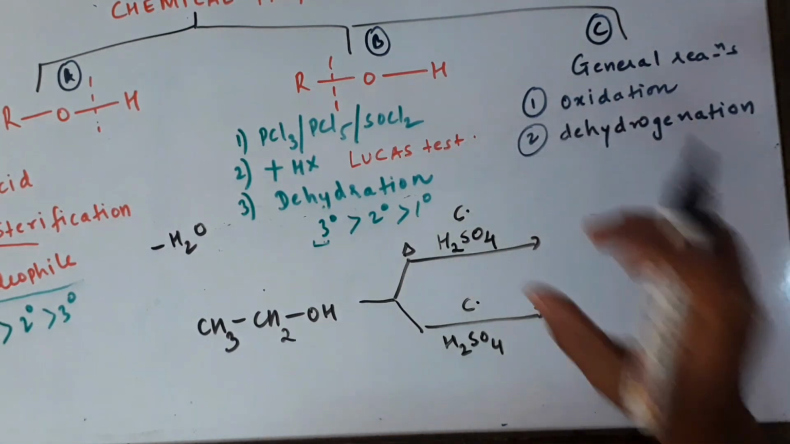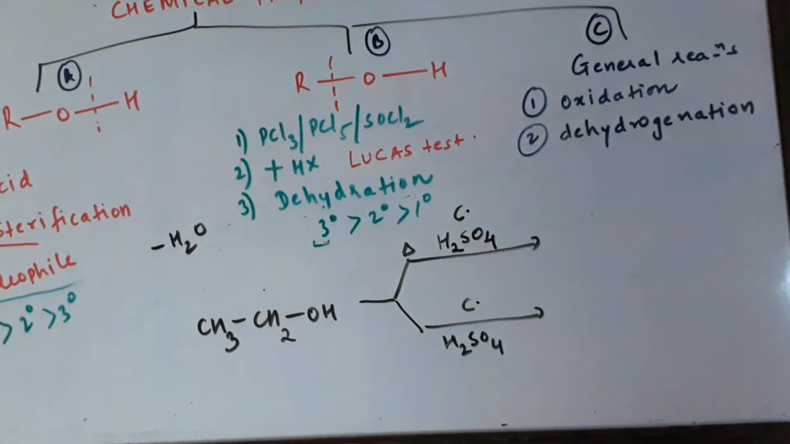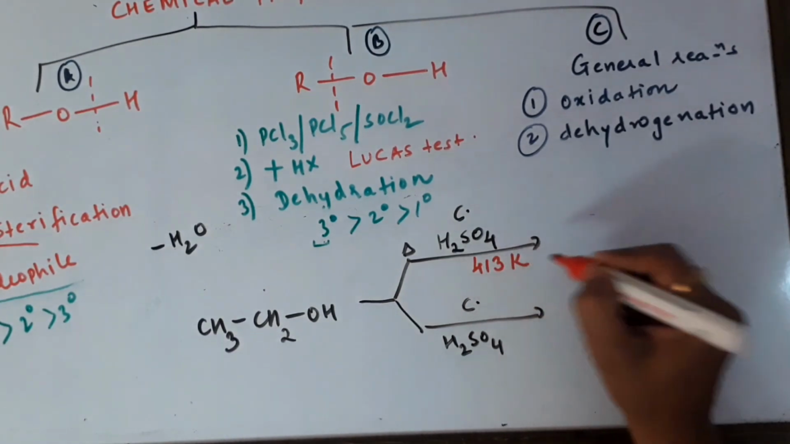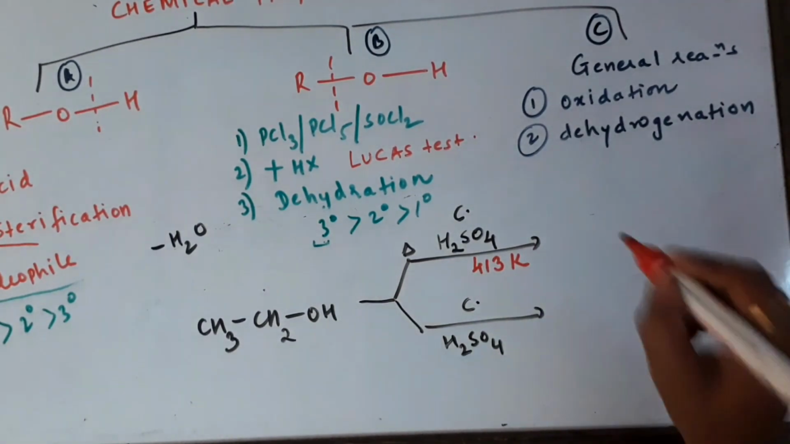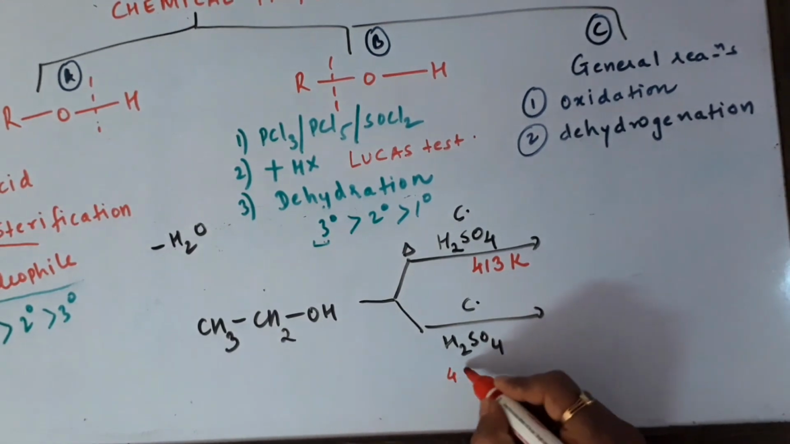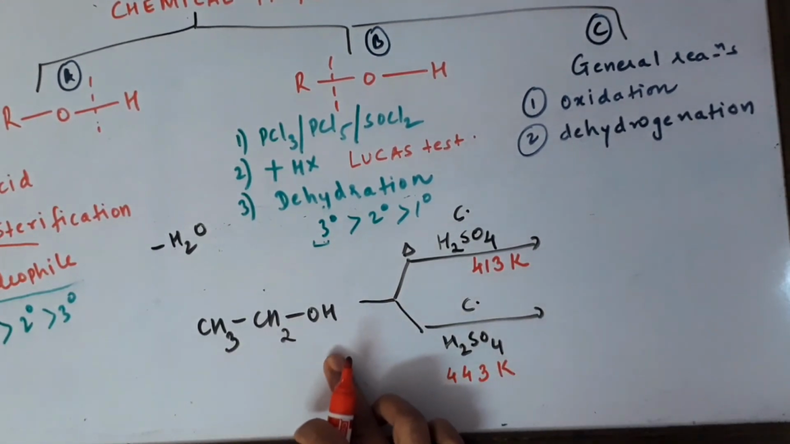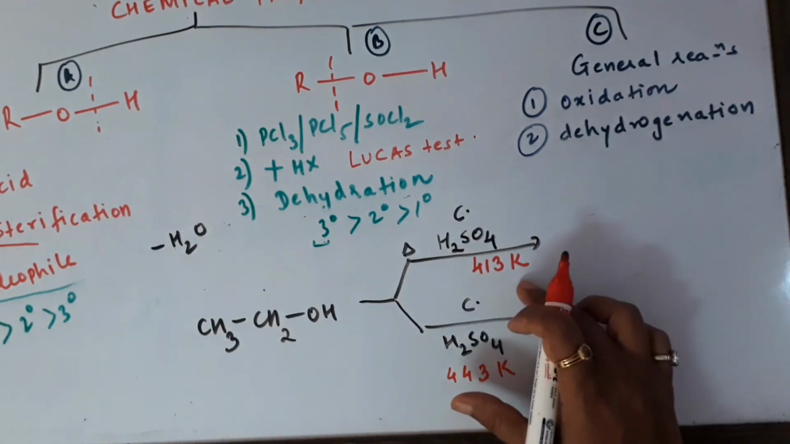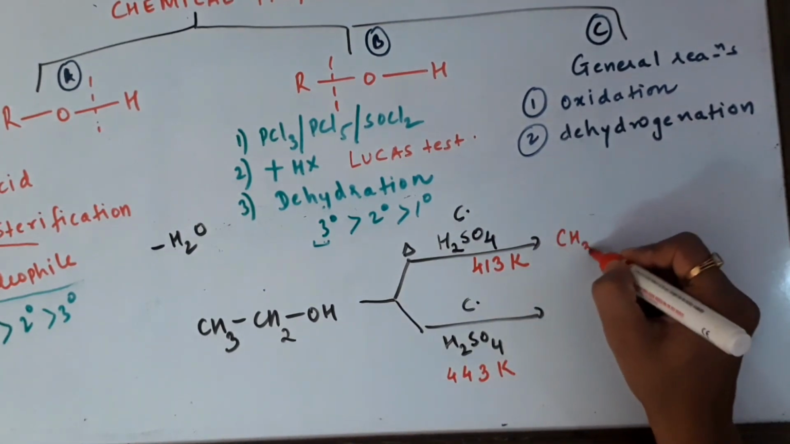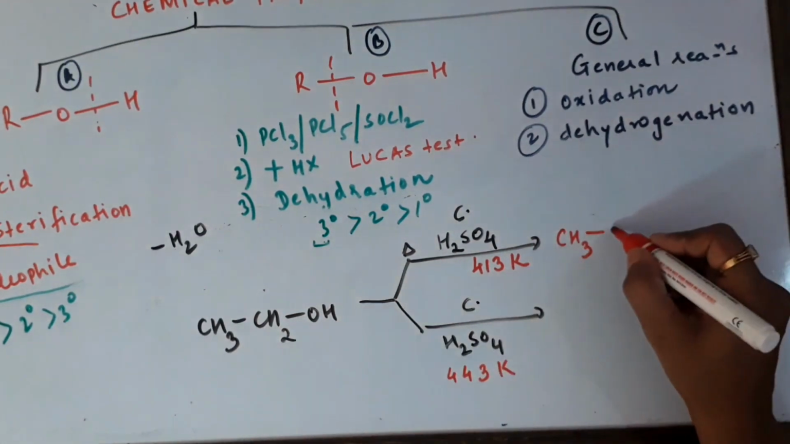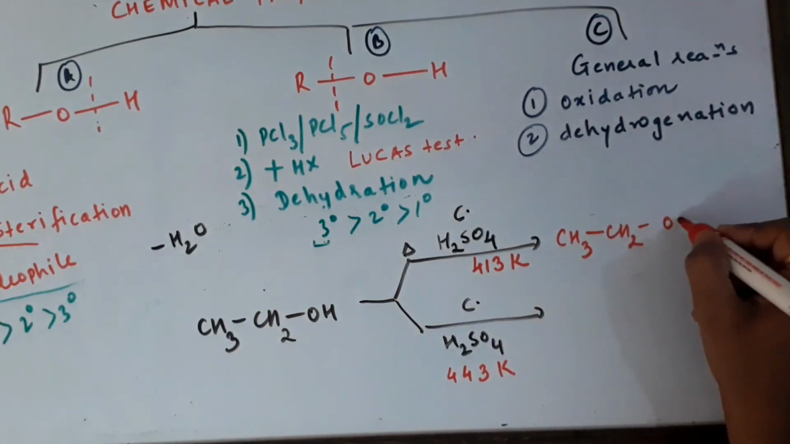Now children, the most important point to remember over here for exam is that the temperature plays a vital role to decide the type of products being formed. You have to remember these temperatures. If the dehydration is carried out at very low temperatures, then you will get substitution instead of elimination, and the product will be an ether.